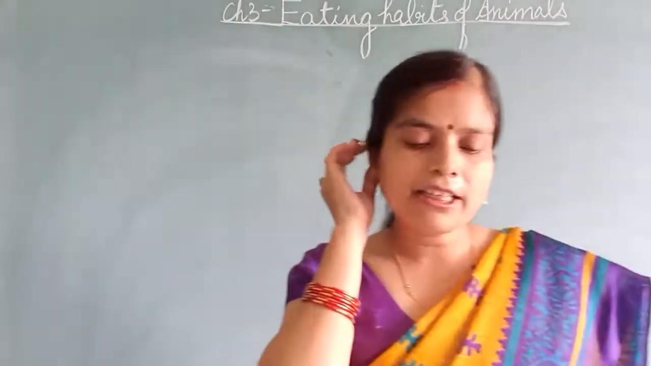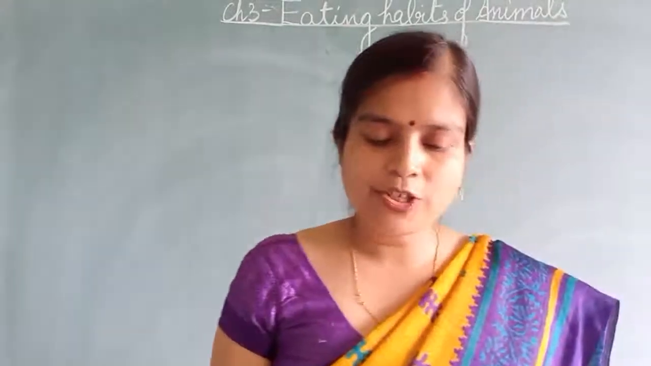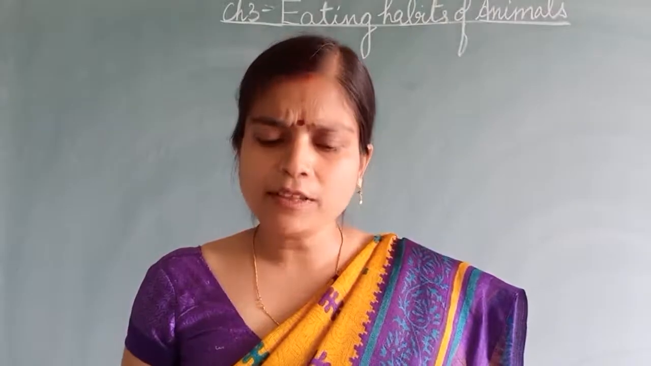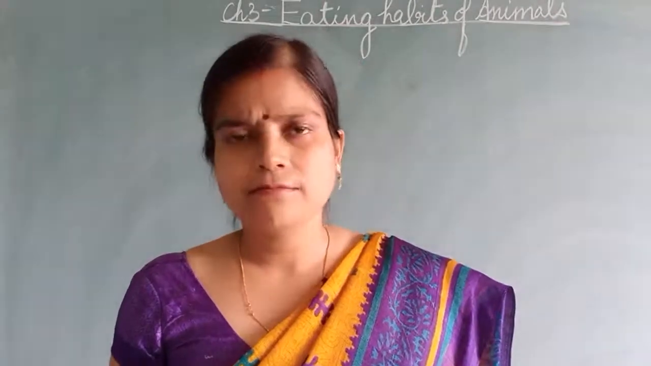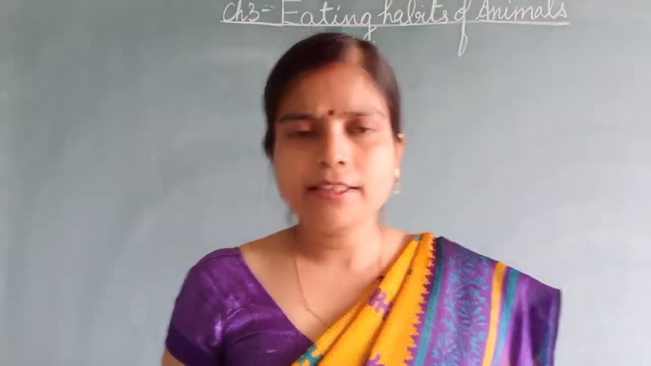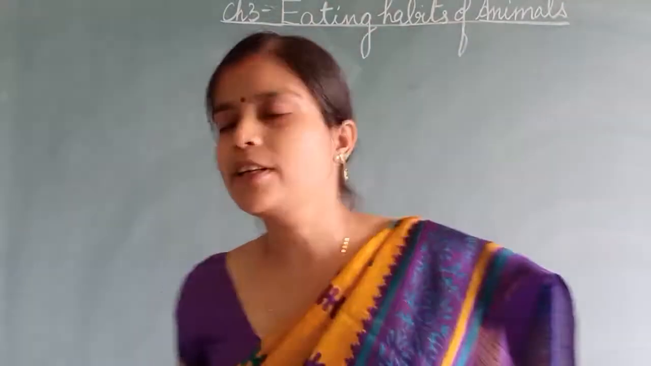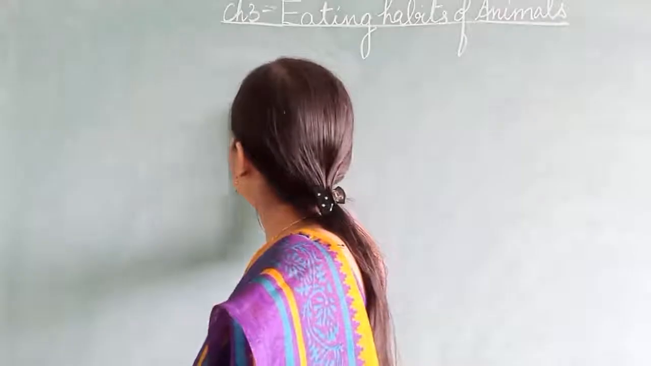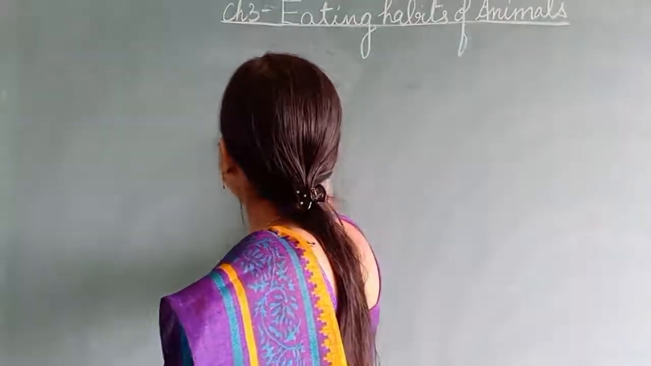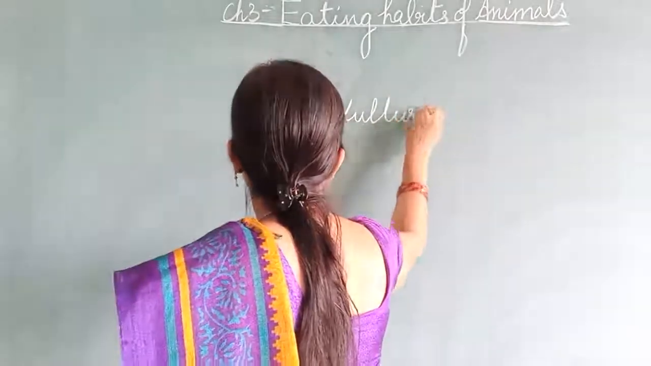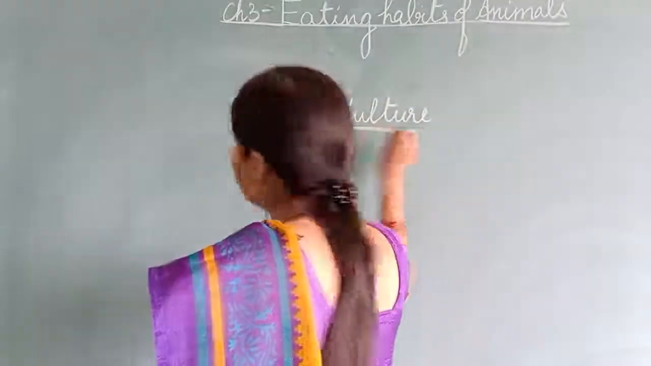Dash and dash are two scavengers. You know what scavengers are? Scavengers are the animals which clean the jungle. They are eating the dead animals. So fox and vulture are two scavengers.